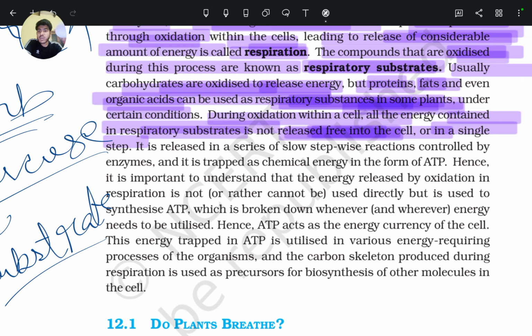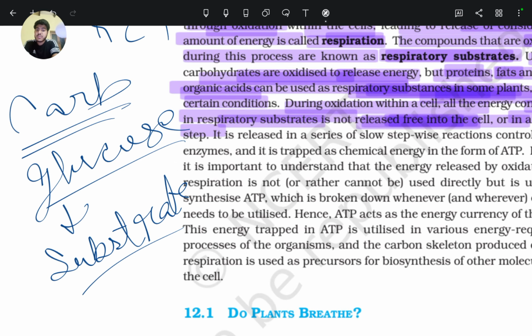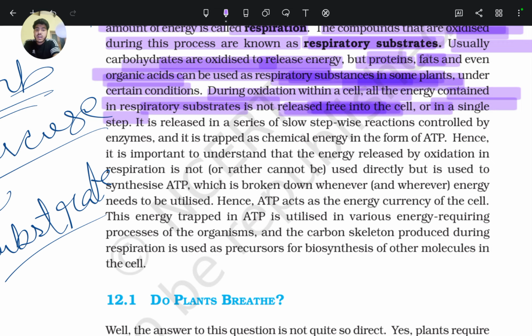It is a series of reactions in which many reactions occur to break down its carbon-carbon bonds one by one, by which energy is released.